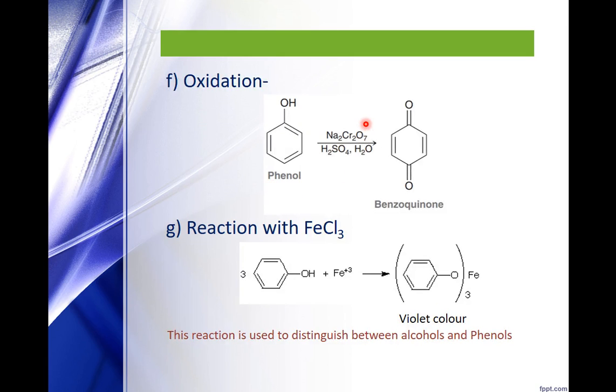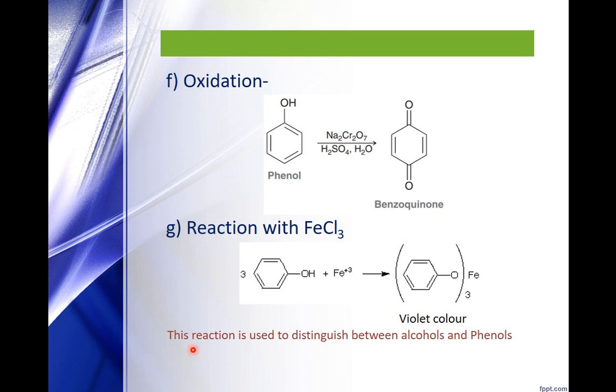Oxidation of phenol with sodium dichromate in acidic medium gives us benzoquinone. This is again a very important reaction. Reaction with ferric chloride. Reaction with ferric chloride gives us ferric phenoxide. Ferric phenoxide is a violet colored compound.